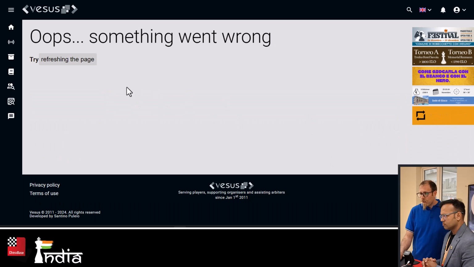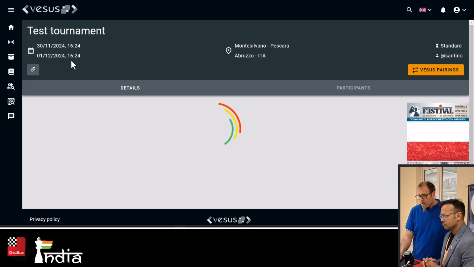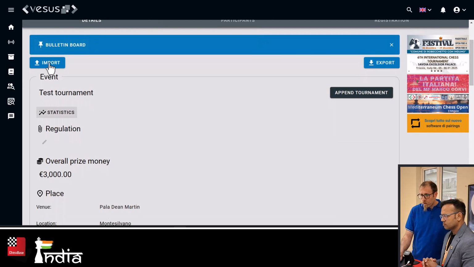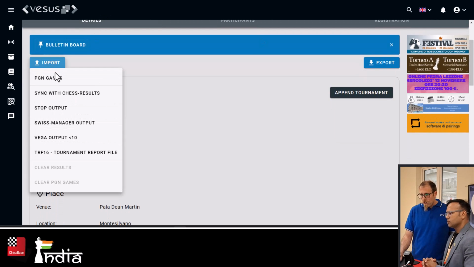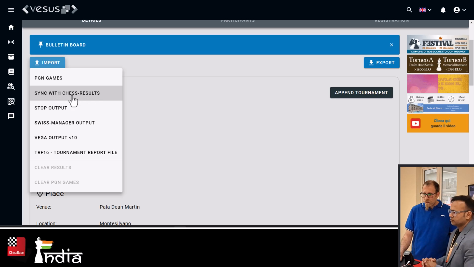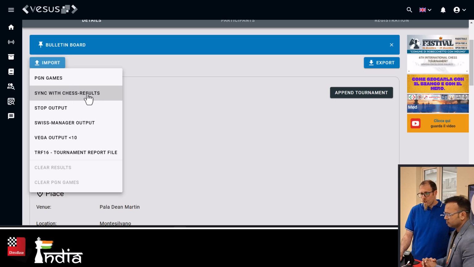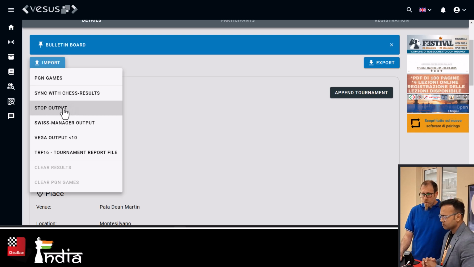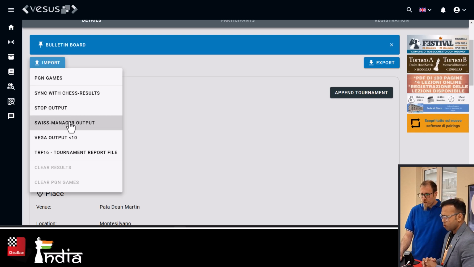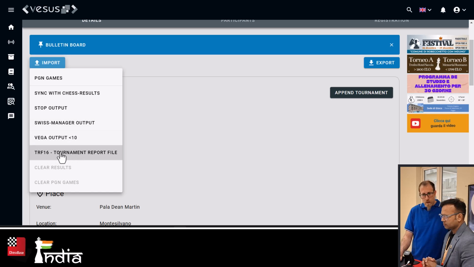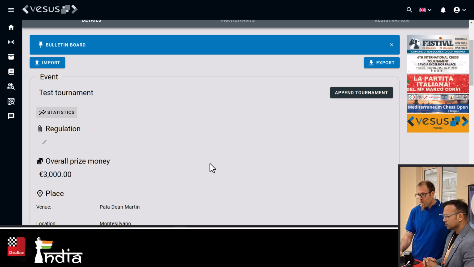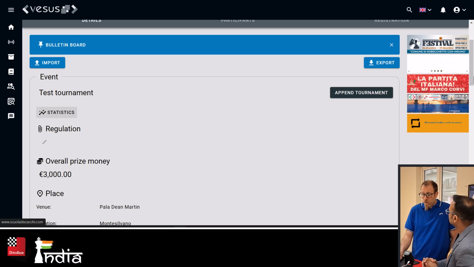And in the details, let's do a refresh. In the details, you will be able to do the import as well. Like I said, you can import from Chess Results. If you have an ID, you just click this button and it will import the results from Chess Results. You can use Stop, which is a pairing software. You can use Swiss Manager. You can import from a TRF file, which is a standard FIDE format. So it comes with all these options available. And obviously, you can use Vesus pairing for importing data.